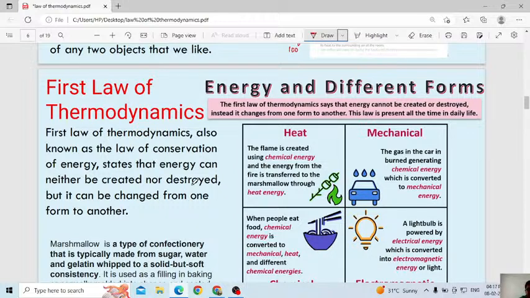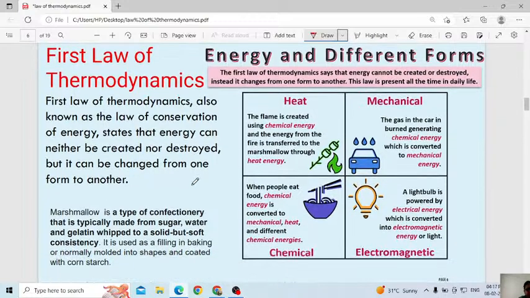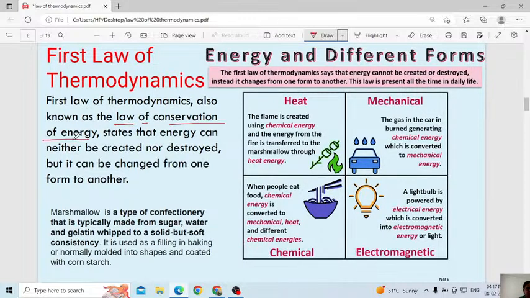Okay, next one, first law of thermodynamics. The first law of thermodynamics is also known as the law of conservation of energy. Always remember, the first law of thermodynamics is nothing but the law of conservation of energy. What is meant by this? You can't create energy, you can't destroy energy.